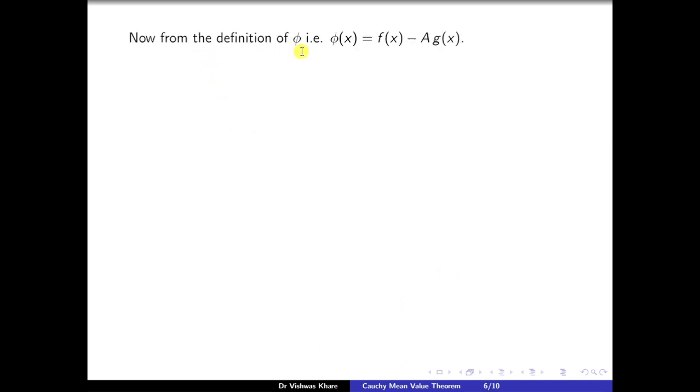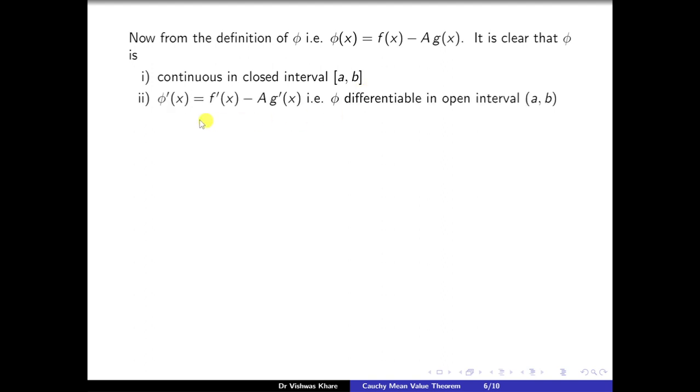Now from the definition of phi, that is phi(x) = f(x) - A g(x), it is clear that phi is continuous in the closed interval [a, b]. Phi'(x) is f'(x) - A g'(x), as f'(x) exists and g'(x) exists in the open interval (a, b). So phi is differentiable in the open interval (a, b), and phi(b) is equal to phi(a). That is, phi satisfies all conditions of Rolle's theorem.